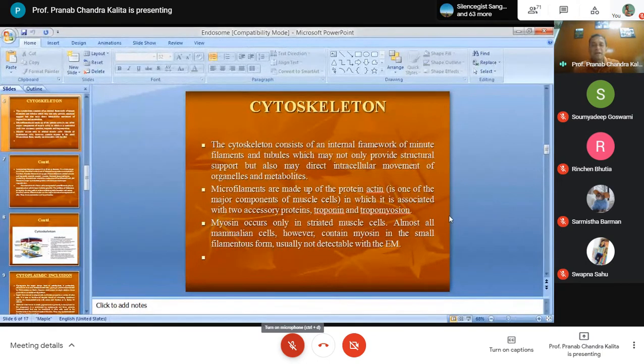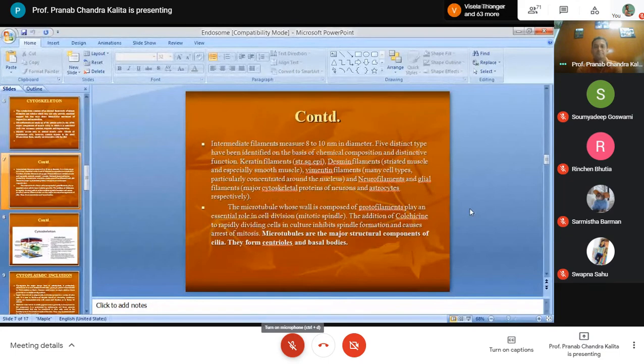And what are these filaments? You see the microfilaments. They are made of the protein actin, the major component. It is associated with two accessory proteins, troponin and tropomyosin. So microfilaments, and the myosins occur only in striated muscle cells. All mammalian cells, however, contain myosin in the small filaments, usually not detected with electron microscope.